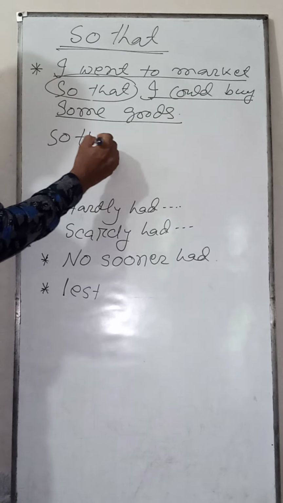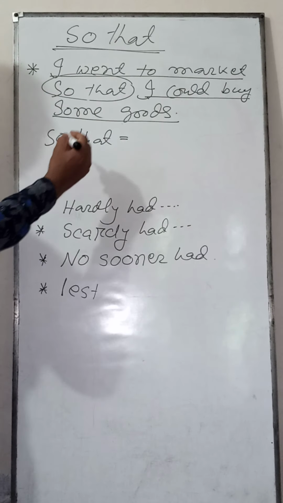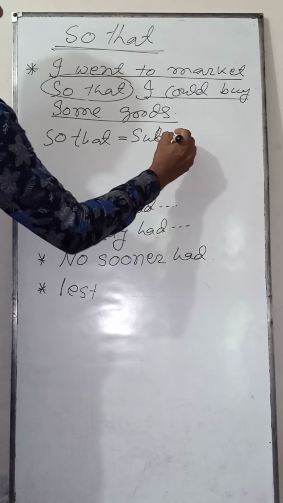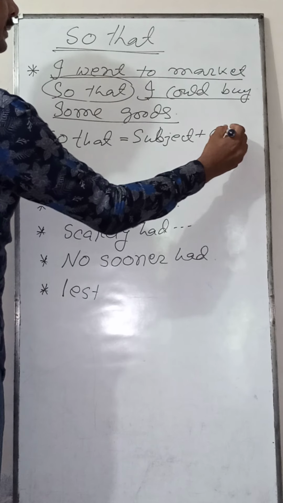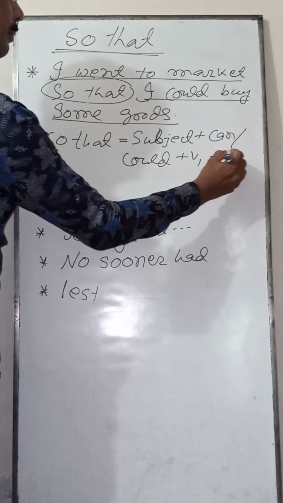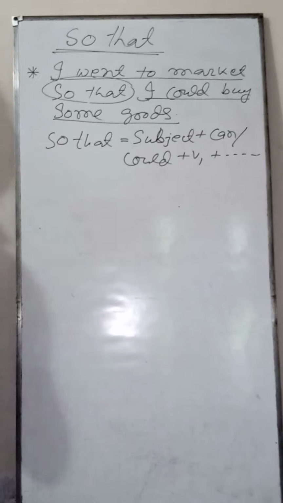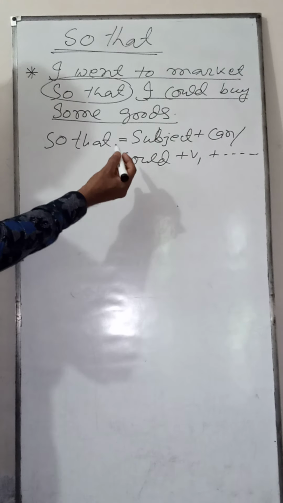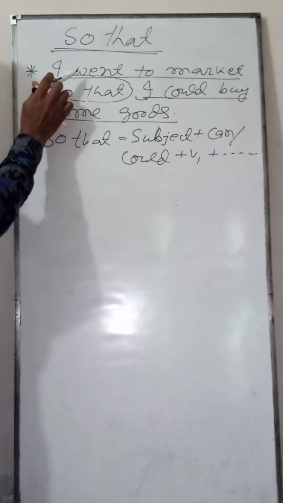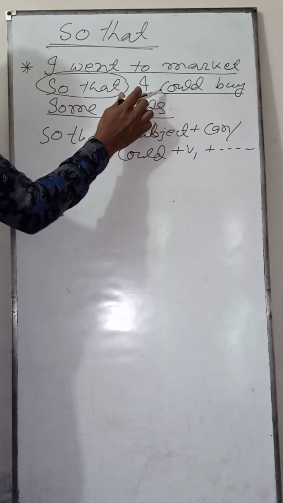If you find "so that" in a sentence, you have to complete the sentence by adding subject plus can or could plus V1 plus extension. If you find the present tense of the main verb of the first sentence, you have to add can.